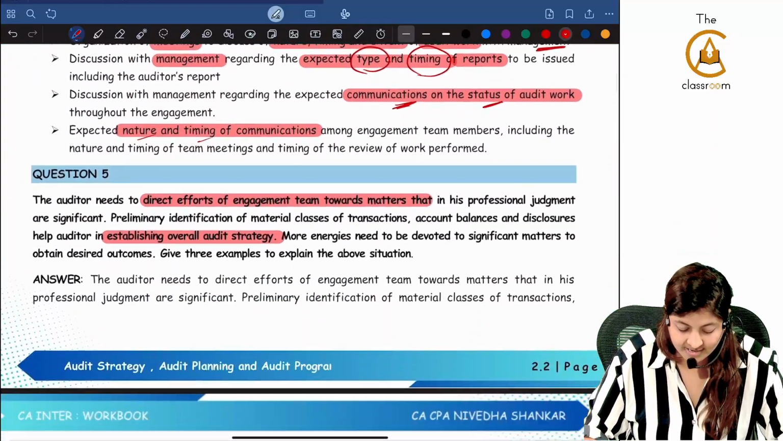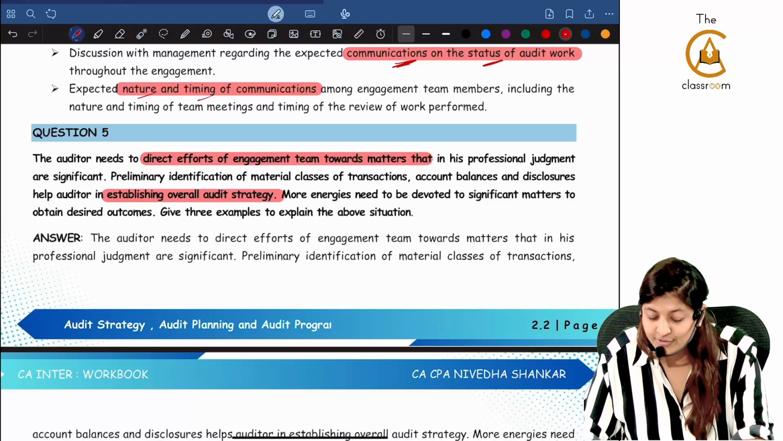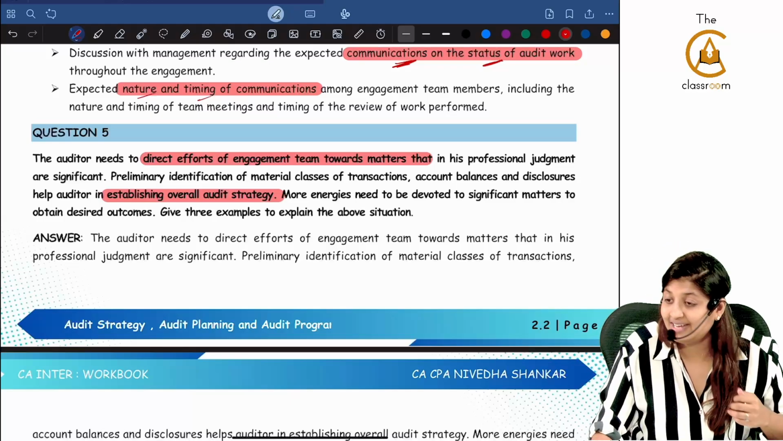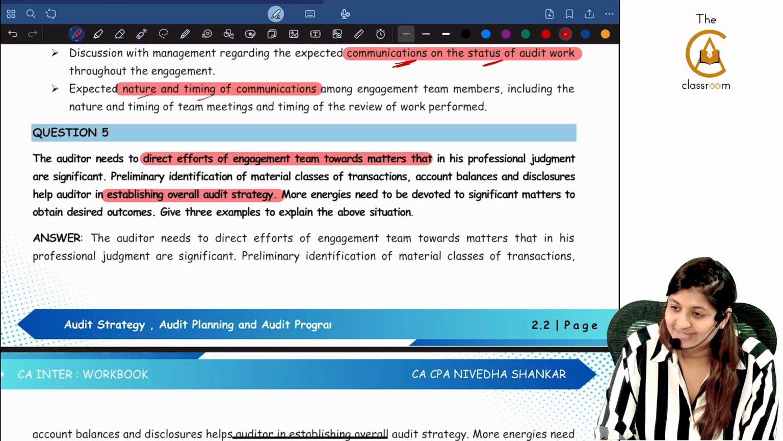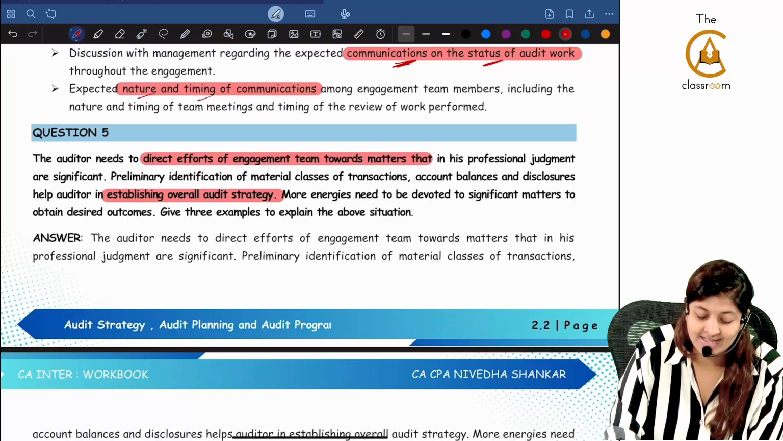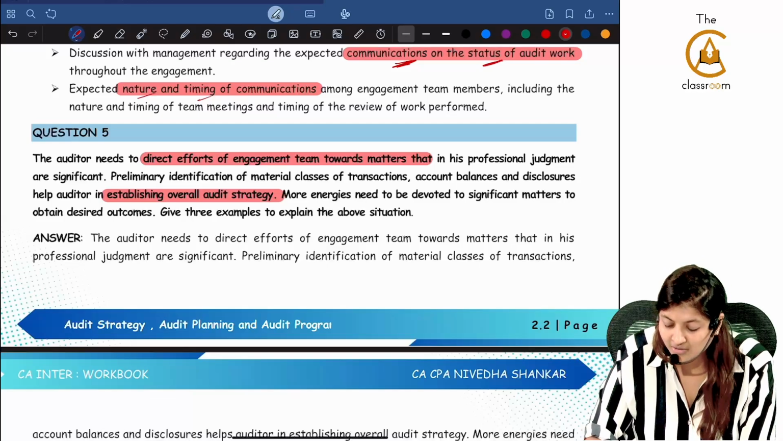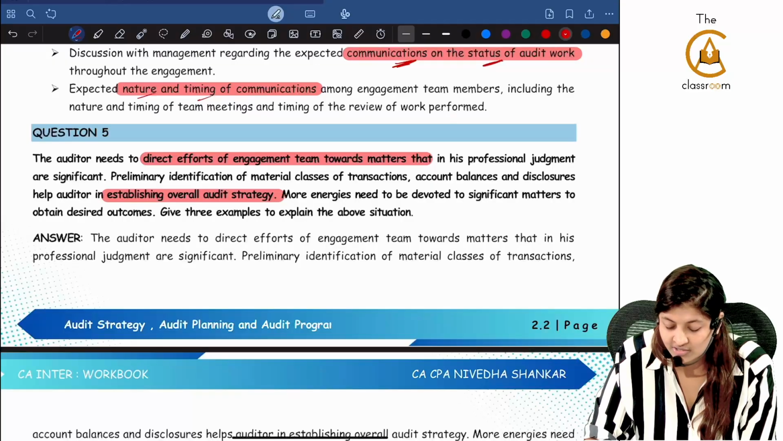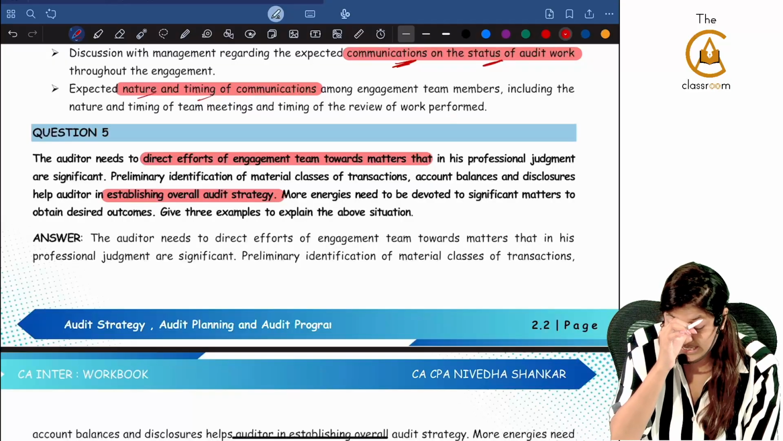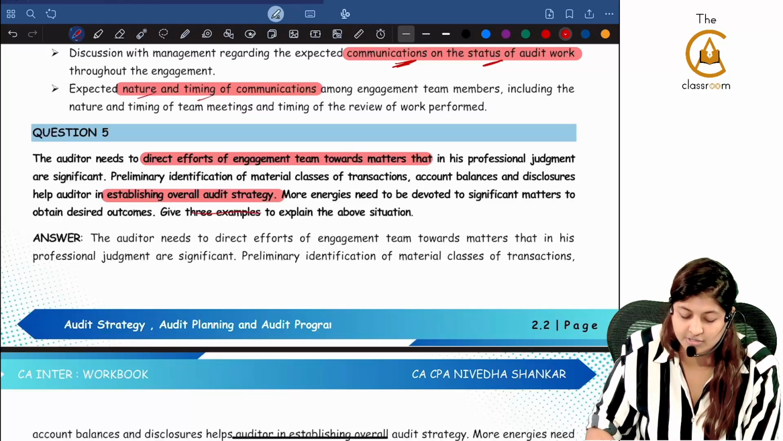Question number 5. The auditor needs to direct the efforts of engagement team towards matters that in his professional judgment are significant. Preliminary identification of material class of transaction, account balance and disclosure helps auditor in establishing the overall audit strategy. More energy is needed to be devoted to significant matters to obtain desired outcome. Give 3 examples to explain the above situation.